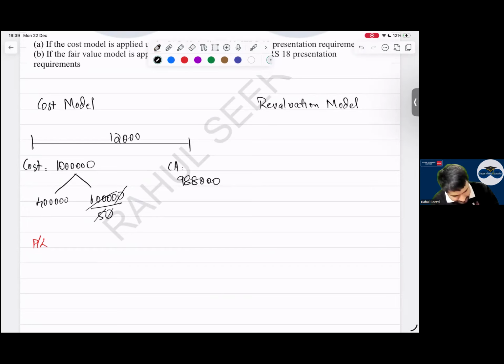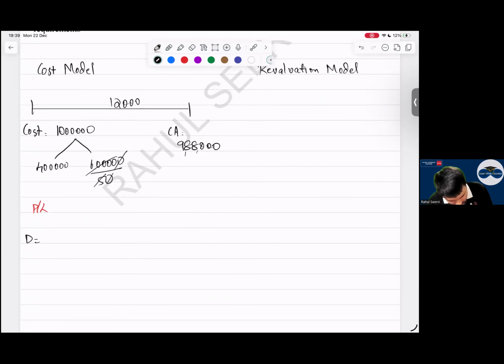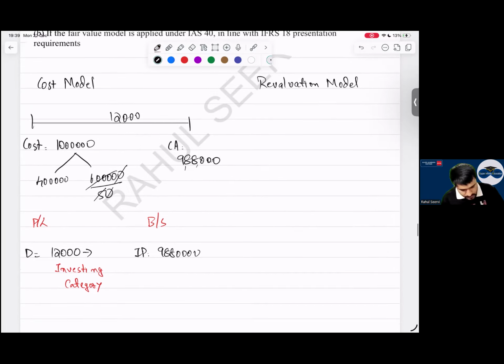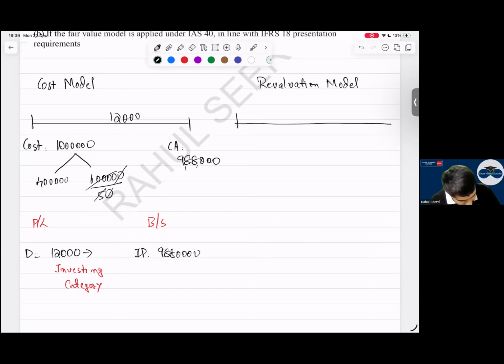Correct. Now in P&L, what will you record? Depreciation of 12,000. Which category will you record this in? Investing. I hope everyone understands what the investing category is. In the balance sheet, what is the value of my investment property? 9,88,000. Yes, sir.